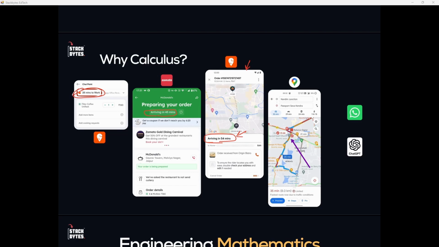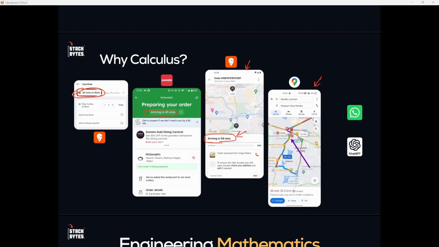Google Maps is also doing something similar. Let's suppose you are driving, all right? The traffic is changing, your speed is changing, the distance is changing. It is recalculating your route in real time. It continuously measures how conditions are changing and adjusts the application accordingly. And that is the core idea of calculus, understanding and working with the things that are constantly changing.